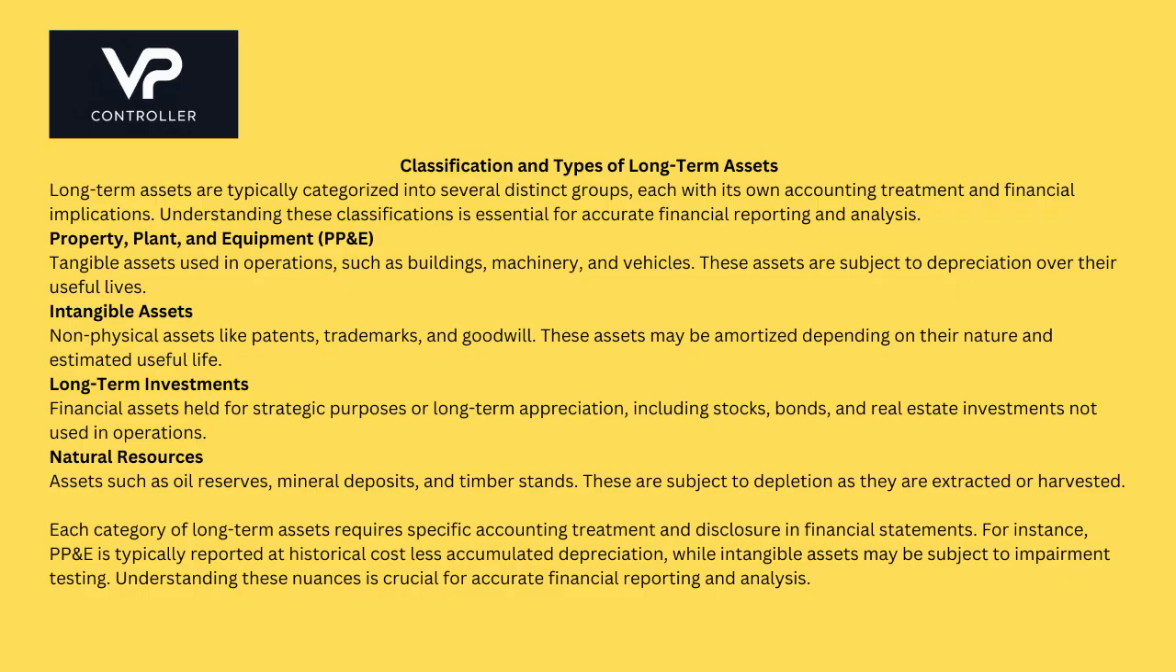Property, plant, and equipment (PPE). Tangible assets used in operations such as buildings, machinery, and vehicles. These assets are subject to depreciation over their useful lives. Intangible assets. Non-physical assets like patents, trademarks, and goodwill. These assets may be amortized depending on their nature and estimated useful life.